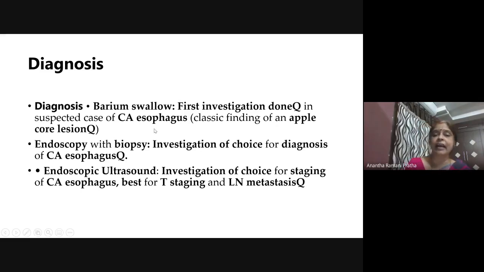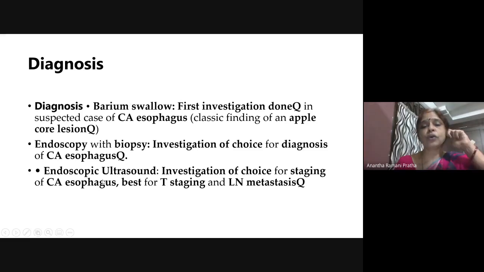It will give an idea of how much segment to be excised. So early investigation, first choice is barium swallow, but definitive investigation is always visualization and biopsy. That is, endoscopy is the investigation of choice, but first investigation is barium swallow.